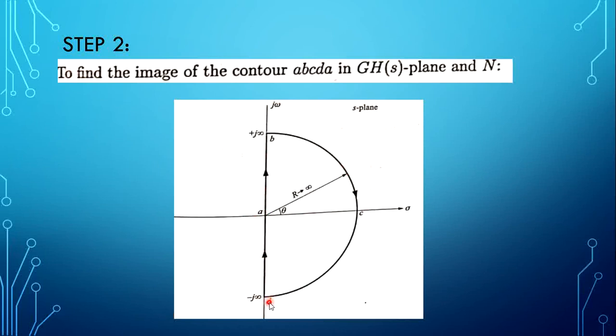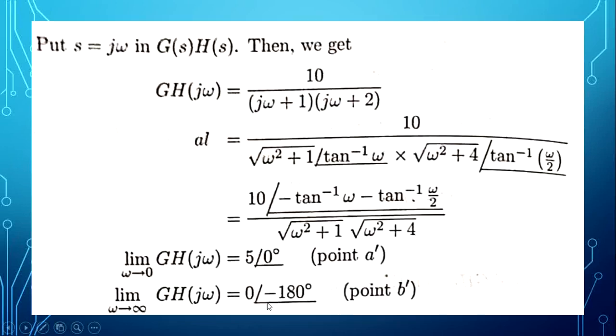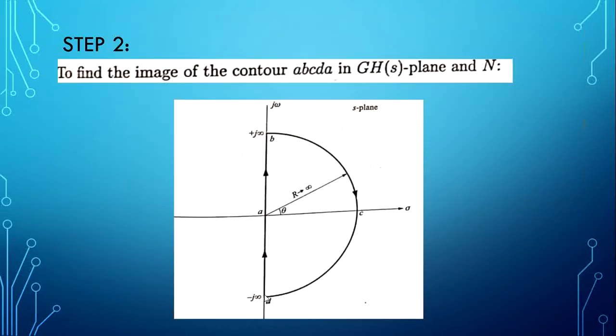Here, the first section is taken from omega is 0 to omega is infinity. The second section, omega is plus infinity to omega is minus infinity. The third section, omega is minus infinity to omega is 0. So 3 sections are taken in this example.